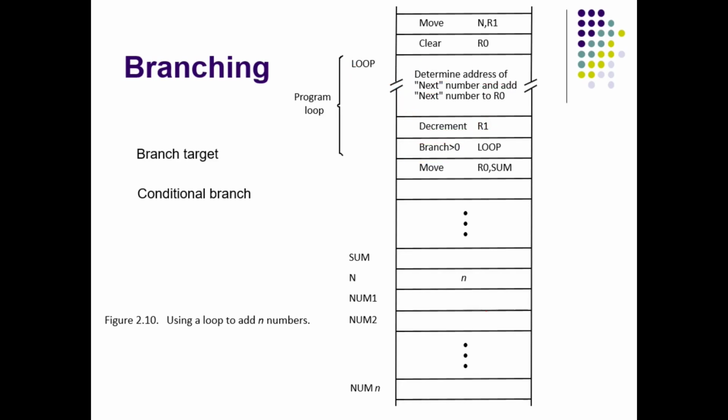But when R1 is 0, that means we have added all n numbers. So we don't go to the loop. If branch greater than 0, that means after decrementing, if the R1 value is still greater than 0, we go back and add the remaining numbers. Otherwise this branch instruction fails. When this branch instruction fails, definitely the next instruction gets executed. It means going back has failed, so we'll go forward. So this is about the program.